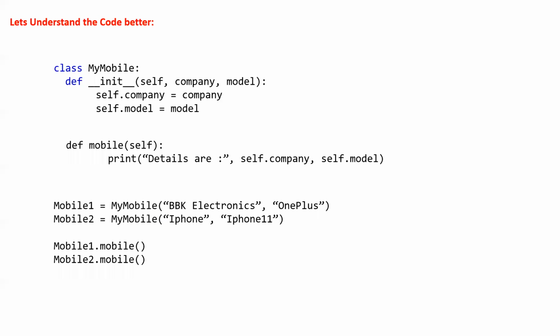We will discuss the size on the very next screen. But currently understand that this mobile 1 object and this mobile 2 object will have different addresses, and every time you rerun this program, it will have a new address, and the old one will vanish. Okay.